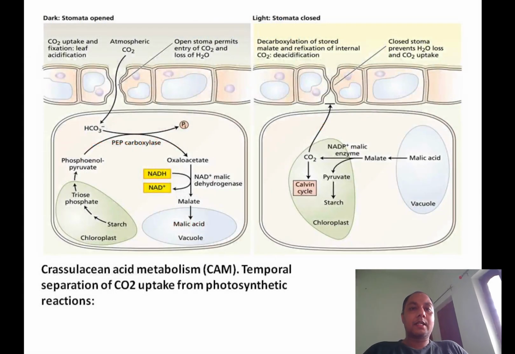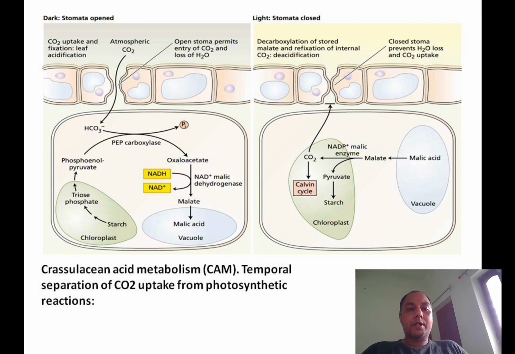Now we can see in this diagram what happens. In the dark, that means at night, stomata open, and during the light stomata are closed. When the stomata open, during the night CO2 and H2O can be exchanged, and that CO2 is fixed in terms of bicarbonate. Basically that is done by the carbonic anhydrase enzyme, which is membrane bound.